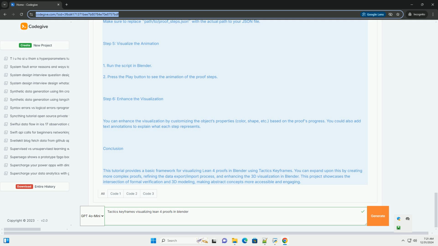Conclusion. This tutorial provides a basic framework for visualizing Lean 4 proofs in Blender using tactics keyframes. You can expand upon this by creating more complex proofs, refining the data export/import process, and enhancing the 3D visualization in Blender. This project showcases the intersection of formal verification and 3D modeling, making abstract concepts more accessible and engaging.